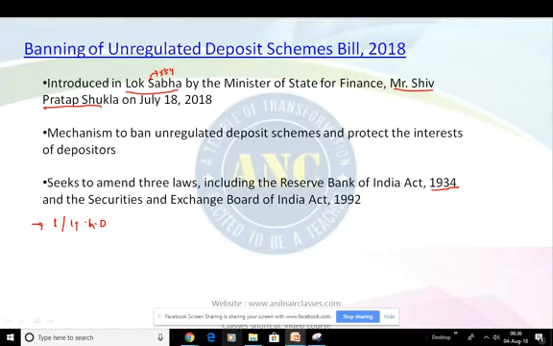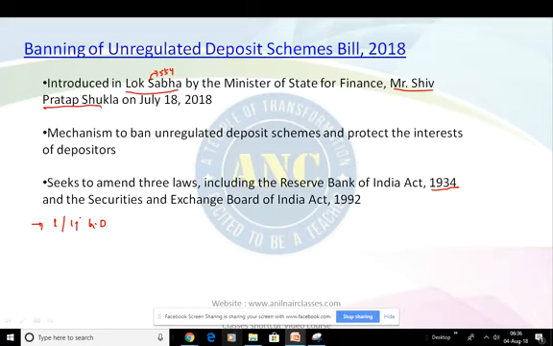Police officers receiving information about offences committed under this bill will report it to the competent authority. Further, police officers, obviously not below the rank of an officer in charge of a police station, may enter, search, and seize any property believed to be connected with an offence under this bill, with or without a warrant.